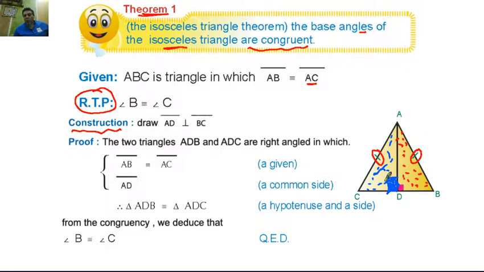Therefore the measure of angle B equals the measure of angle C. That is what was required to prove. Then angle B is congruent with angle C.